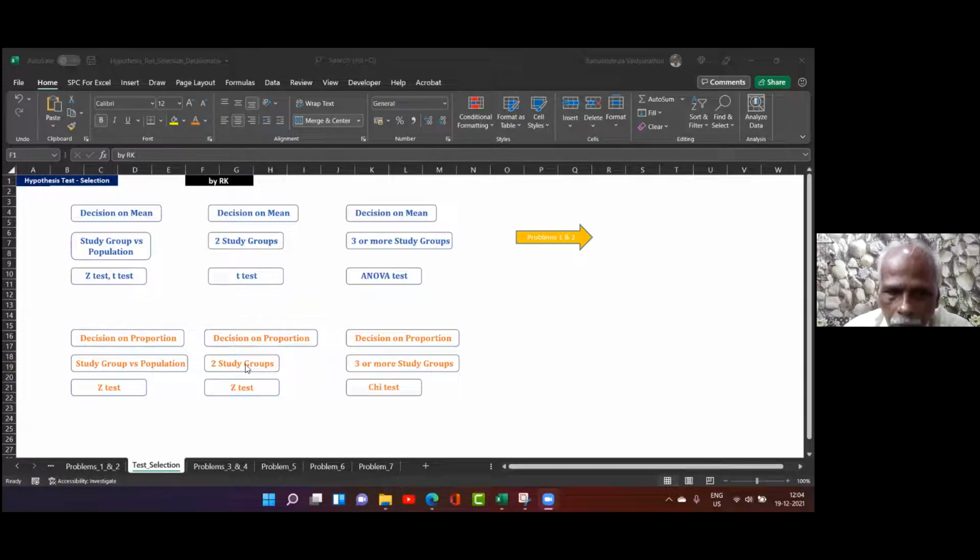Decision on proportion, two study groups means Z test. More than two means chi-test. Okay? We will do an example for all these tests first, except probably the ANOVA test. We will see the problems. How will the problems be? Problems 1 and 2 are Z test and T test. This is test 3, problem 3. This is 4, 5, 6, and 7. Some order will be there. We will see one by one.